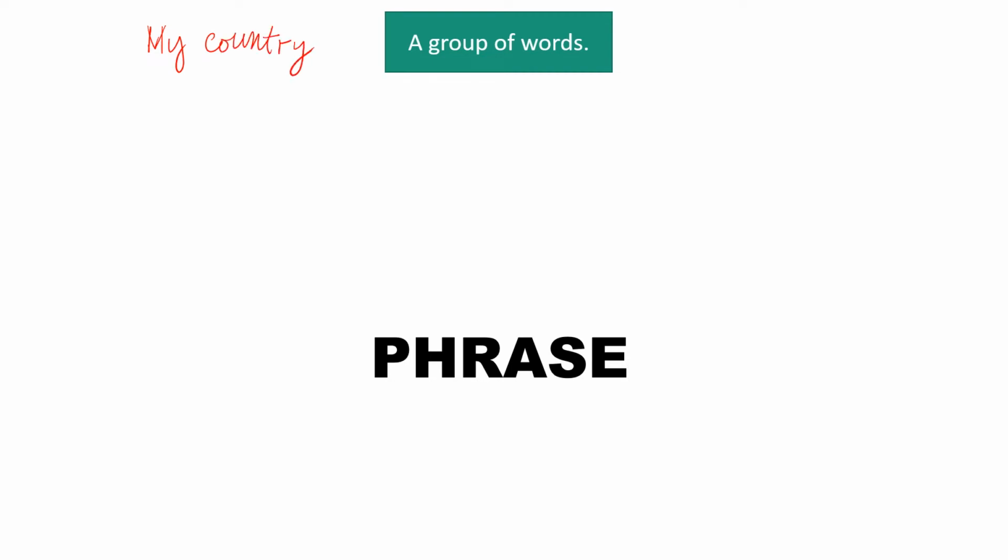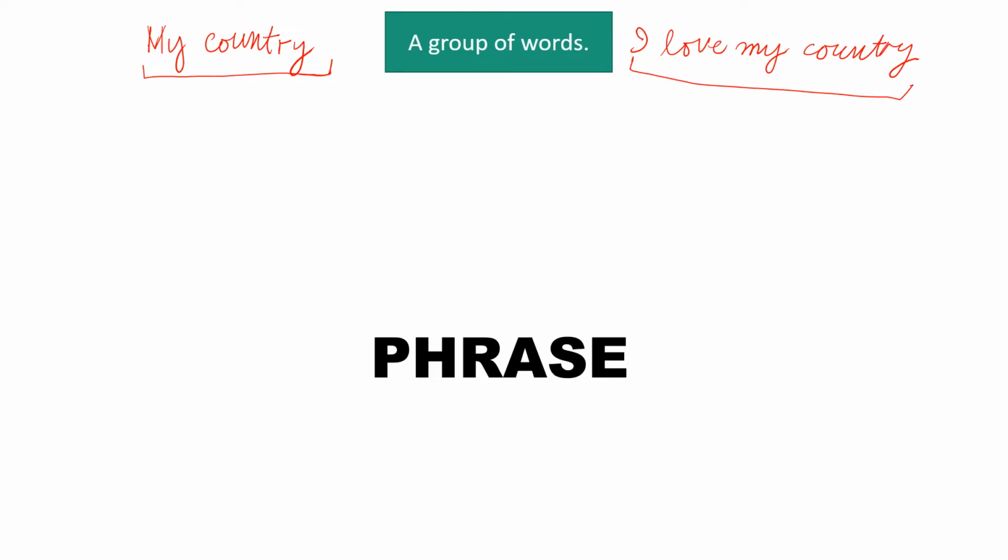एक और एग्जाम्पल ले लेते हैं. I love my country. अब आप देखो दोनों में डिफरेंस क्या है. पहले तो देखो दोनों में सिमिलैरिटी क्या है. My country, it is a group of words. I love my country, it is also a group of words. But my country is not a clause, and I love my country is an example of a clause.